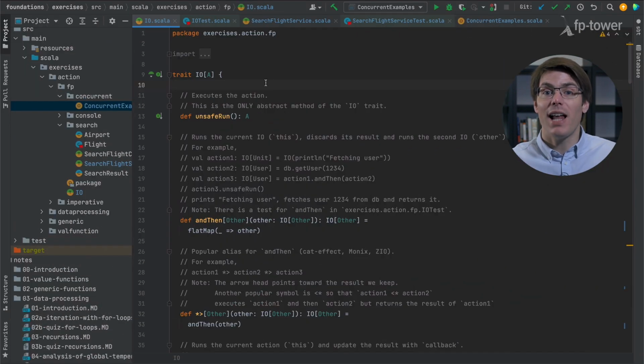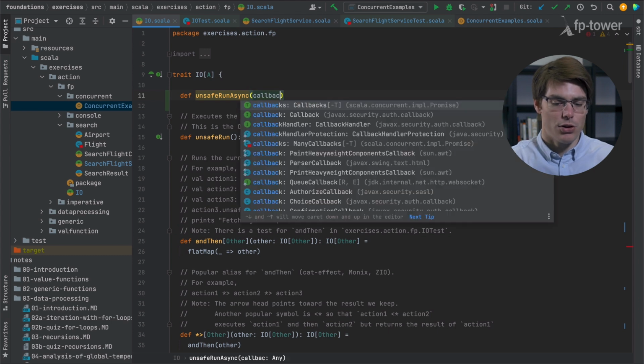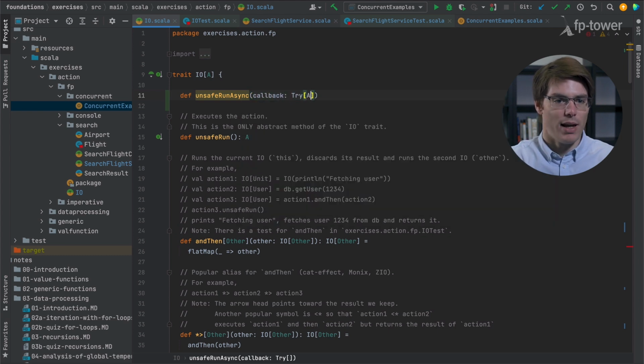Now let's go to the file IO.scala, and the first thing we're going to do is to define an abstract method unsafeRunAsync, which is going to take a callback function that takes a Try of A and returns Unit. And this whole function returns Unit. So unsafeRunAsync is going to be the only abstract method of the I/O interface. So we can actually move this comment over there.